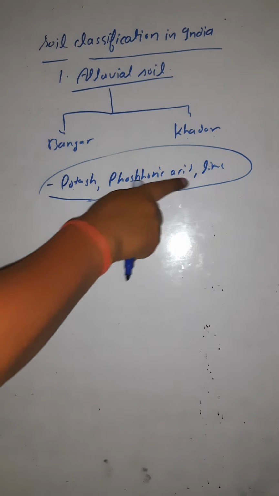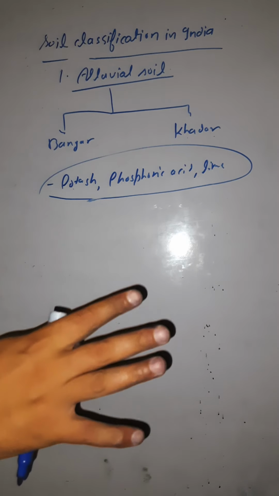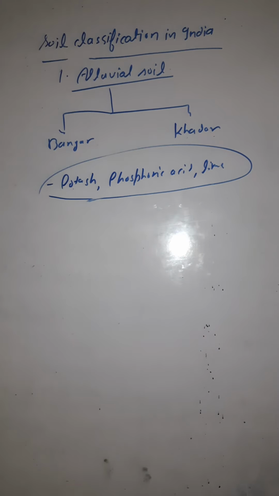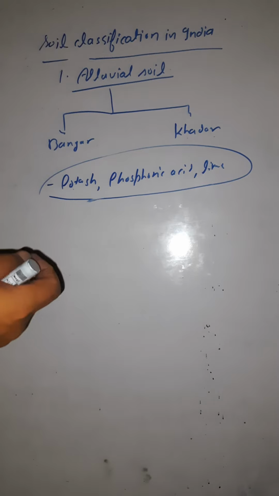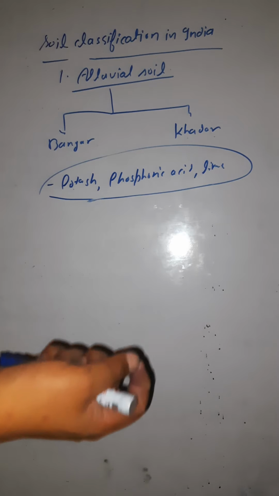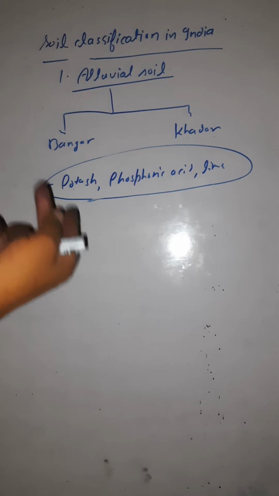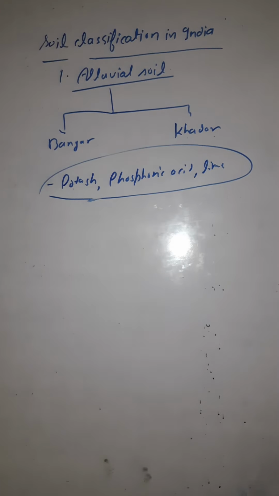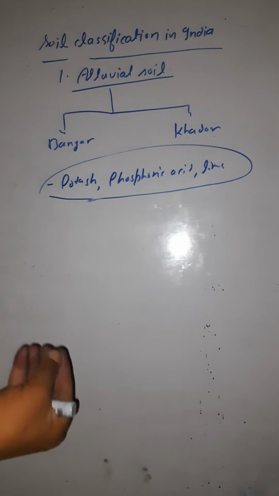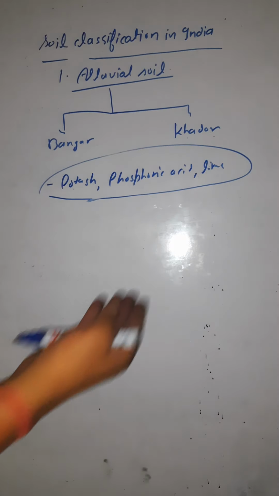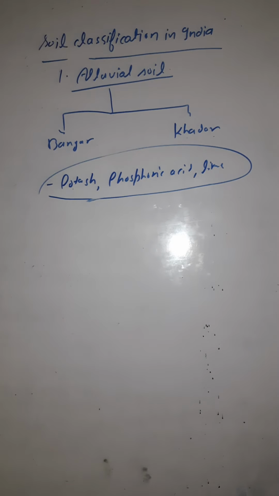Due to the presence of all these three, the alluvial soil is very fertile and good for the crops of wheat, paddy and sugarcane. If alluvial soil is there, the production of wheat, paddy or sugarcane becomes greater. So this is the main quality of alluvial soil, because it is rich in potash, phosphoric acid and lime.